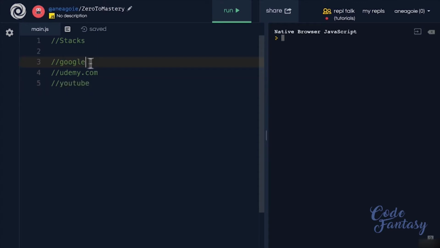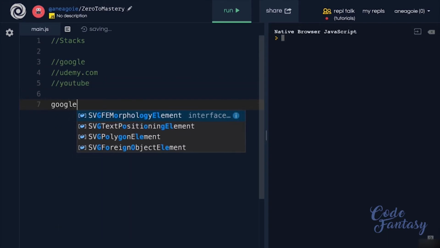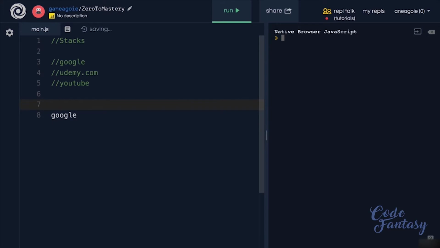In a stack, because Google was the first item, it would actually be placed on the stack like this. Then we go to Udemy, so we'd be placed on this stack on top, and then we go to YouTube. Now, if we want to go to a new website, let's say we go to Twitter, but then we decided, no, that's not what I wanted to do. I want to go back. Well, we remove Twitter, press back button on our browser, and we get to YouTube. If we press back again, we get to Udemy, and then back again, we go back to Google.